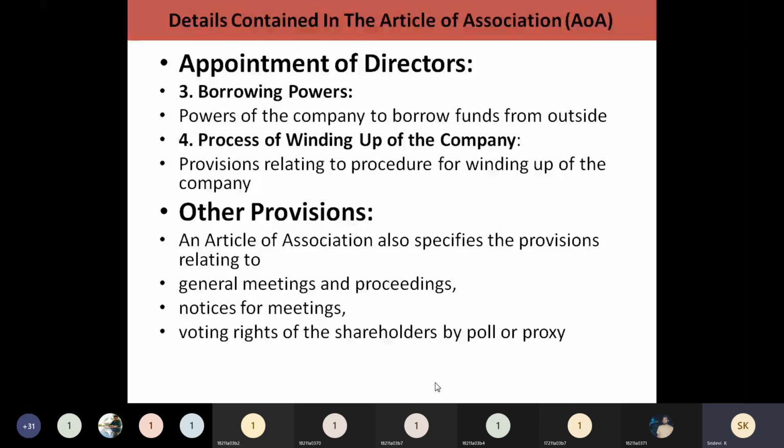Proxy means if one person is busy, he can send another person in his place and make that person vote. So how this proxy is going to be accepted, everything you have to mention in this articles of association.